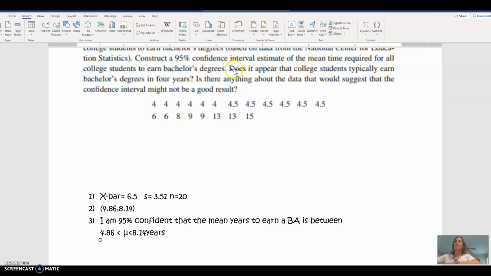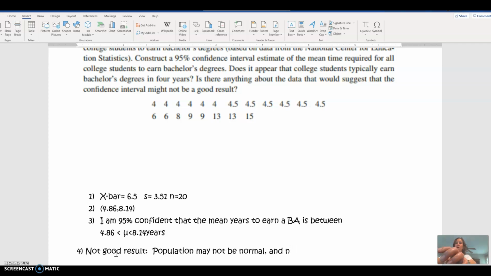The next thing that it's asking us is, does it appear that college students typically earn a bachelor's degree in 4 years? Not from our conclusions. However, is there anything about this data that suggests that the confidence interval maybe isn't a good result? Maybe we can't really trust this. And the answer is yes, this is not a good result because it doesn't fit our criteria, right? We don't know if the regular population is normal. So the population may not be normal. And the sample set is less than 30.